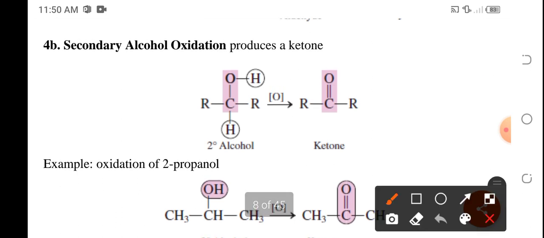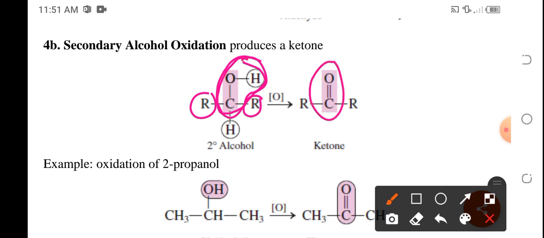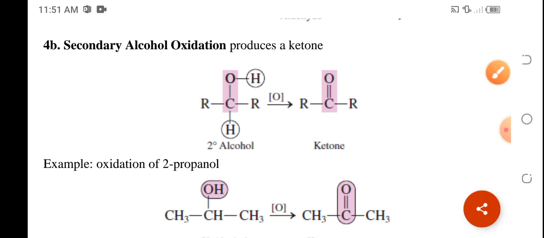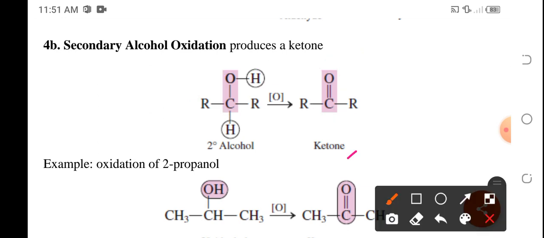Okay, then we have secondary alcohol oxidation. This one, secondary na siya. Meron siyang dalawang carbon atom na neighbor. That carbon atom containing the hydroxyl will then become C double bond O. Still attached pa rin yung series of other carbon atoms. And these are known to be ketone.